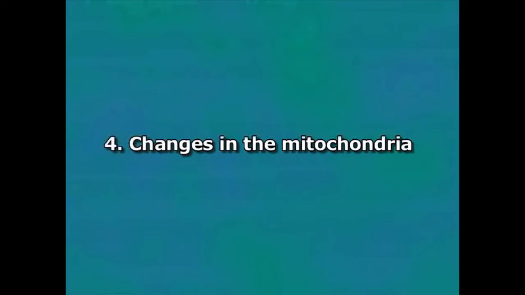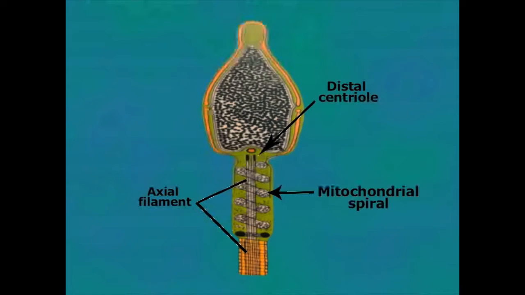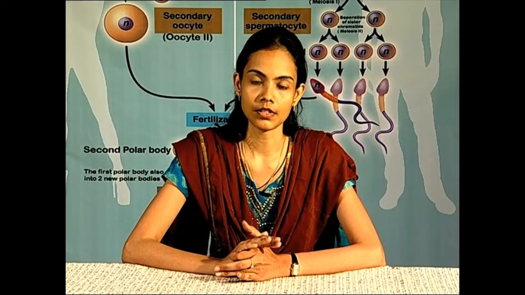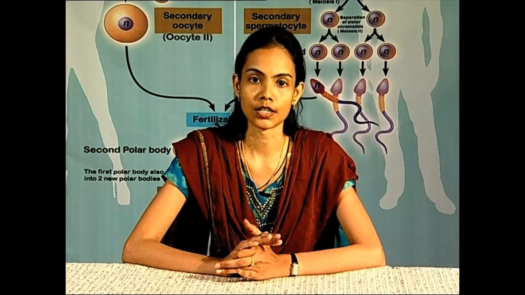Changes in the mitochondria. The mitochondria of the spermatid join in one continuous body which becomes twisted spirally around the axial filament and distal centriole. In other animals, particularly in mammals, a condensed layer called manchette in sperm is confined to the periphery of the middle piece of the sperm.